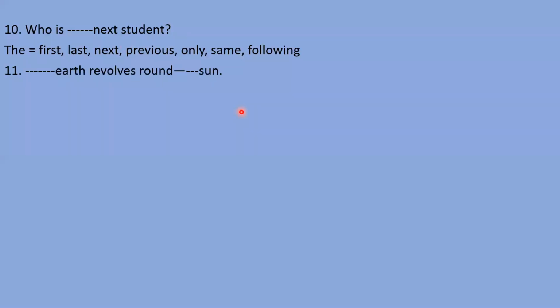Next sentence: "Earth revolves round sun." Which articles will come here? Who will let me know? Anshuman, beta, please write your admission number, name and roll number.